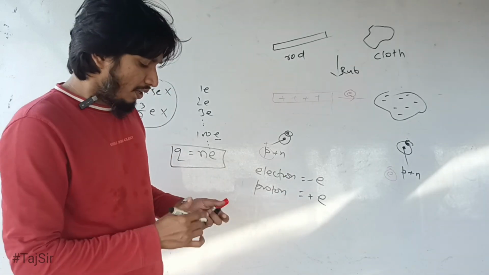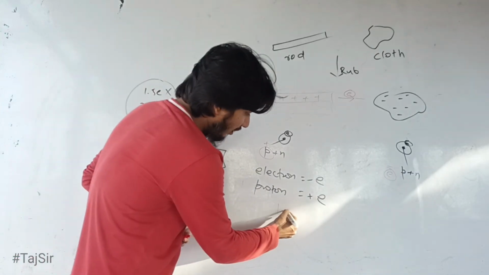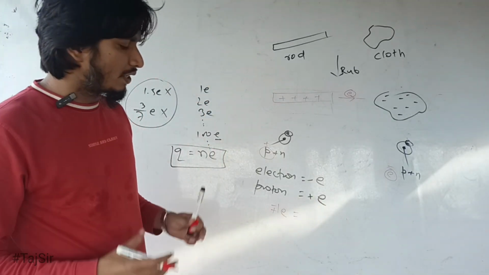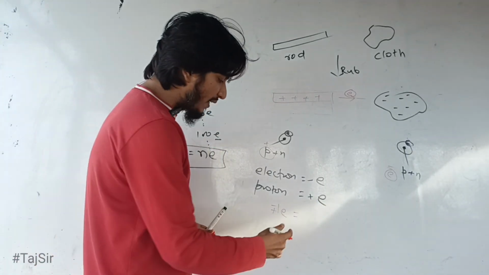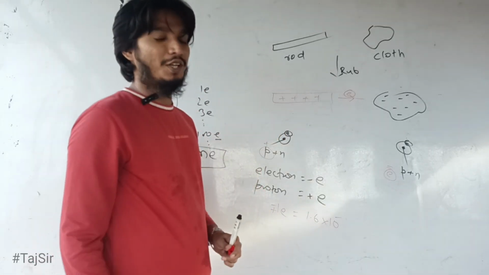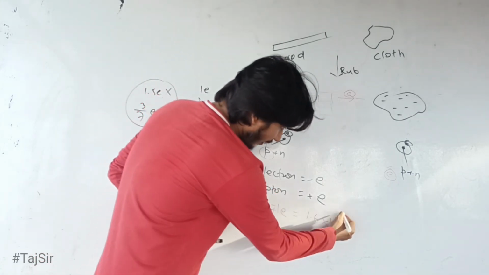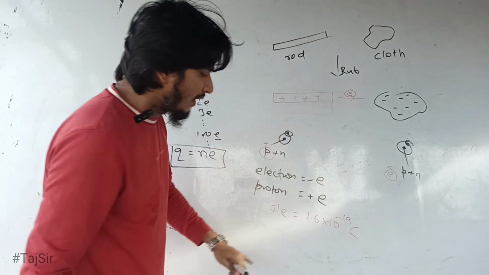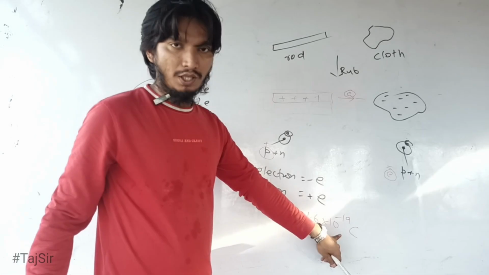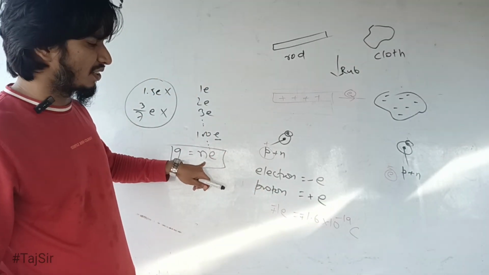And what confusion may arise is that this 1 E, whether minus or plus, in absolute terms, when measured in coulombs, is 1.6 into 10 raised to the power minus 19 coulomb. This is the value of 1 unit charge, and that must not be confused with this expression.